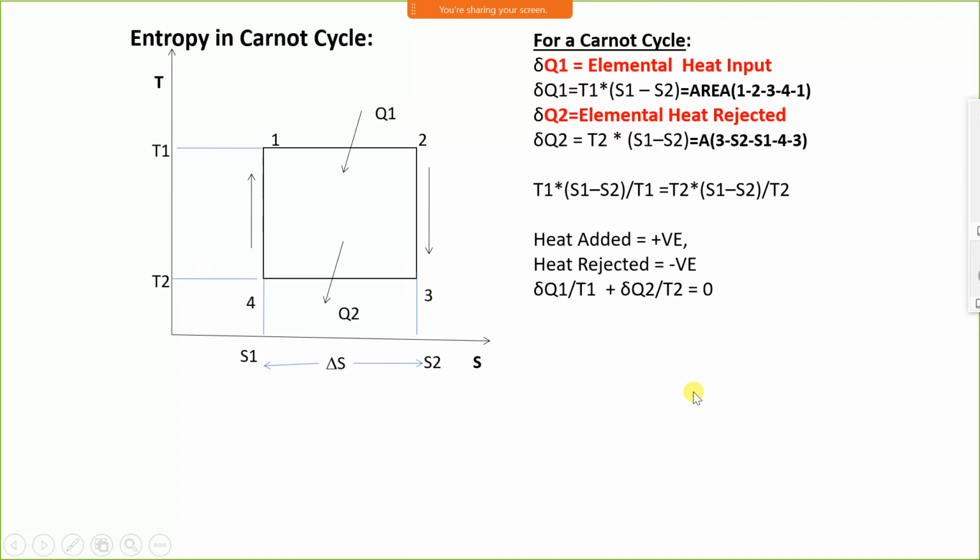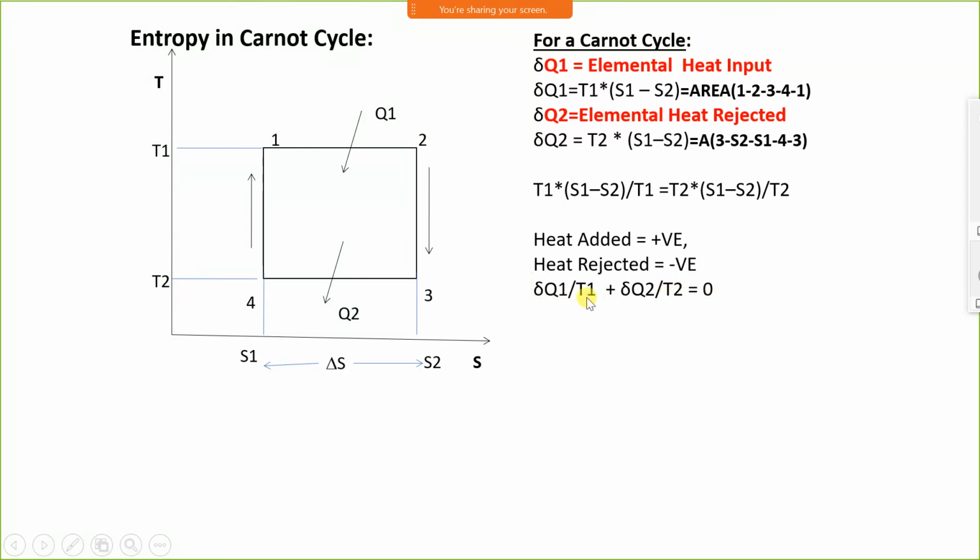Therefore, whatever heat is added should be equal to the heat rejected, and heat added plus heat rejected is always equal to 0. Heat added is positive and heat rejected is negative. When we add both the terms, it will give 0. Therefore, delta Q1 upon T1 plus delta Q2 upon T2 is equal to 0.